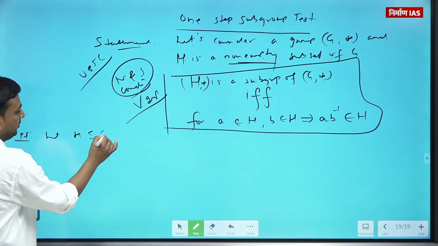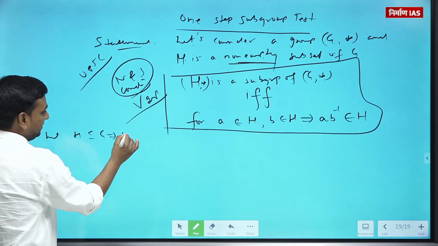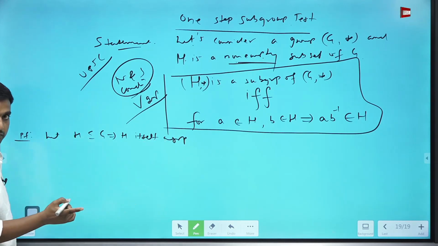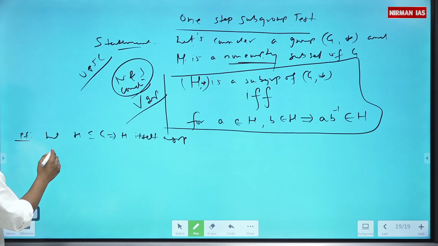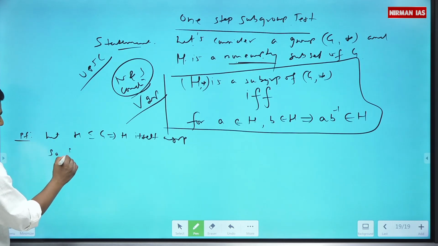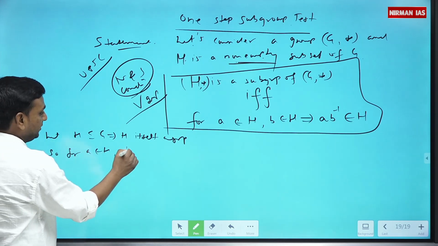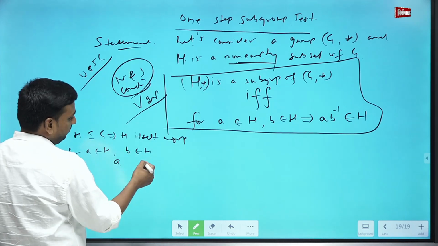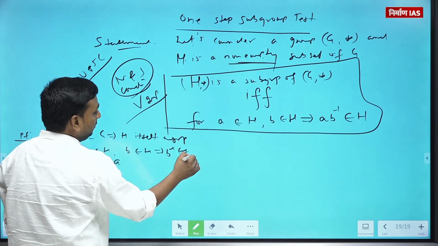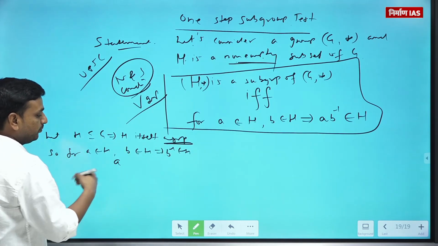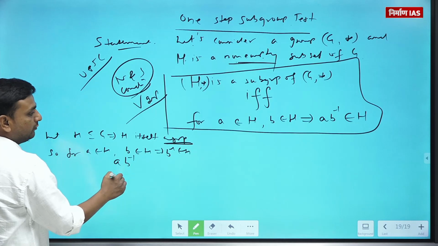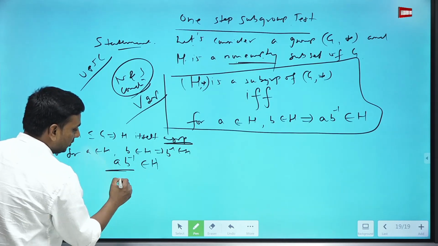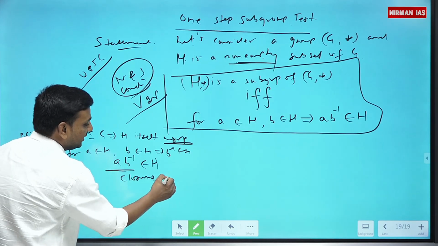Let H be a subgroup of G. This implies H itself is a group. So, for a belongs to H, b belongs to H. If b belongs to H, then b inverse should also be in H. Why? Because H is a group. So, a composition b inverse will also be in H. Why? Because of the closure axiom.